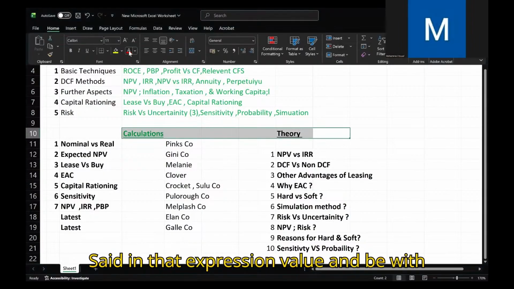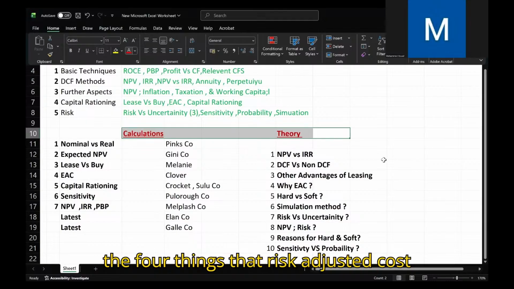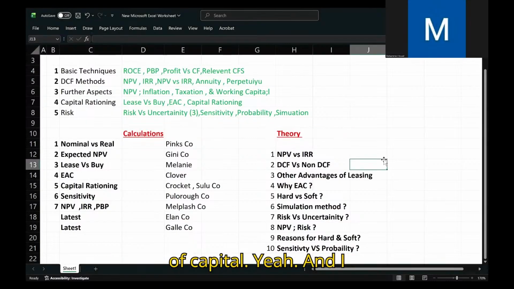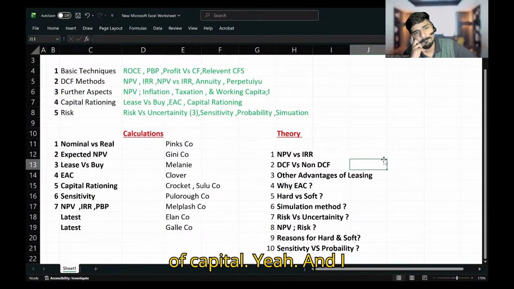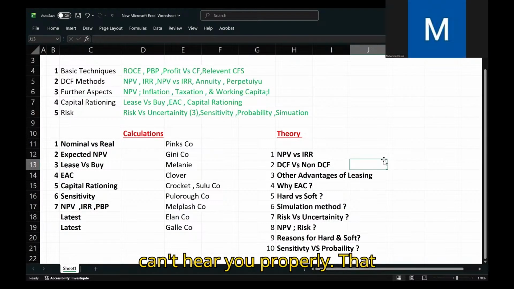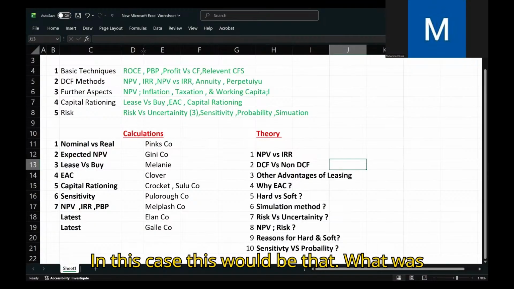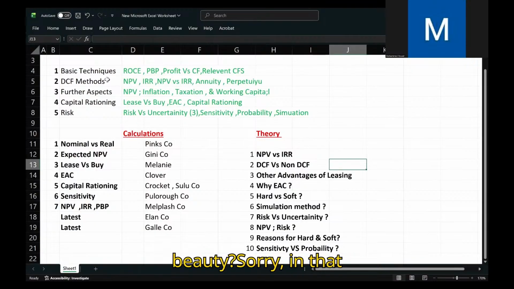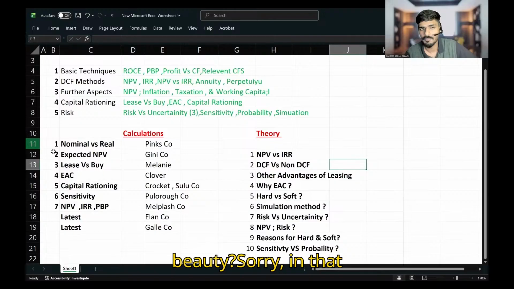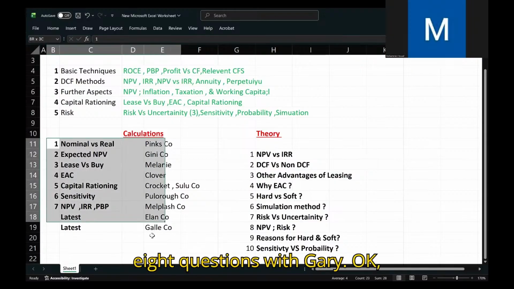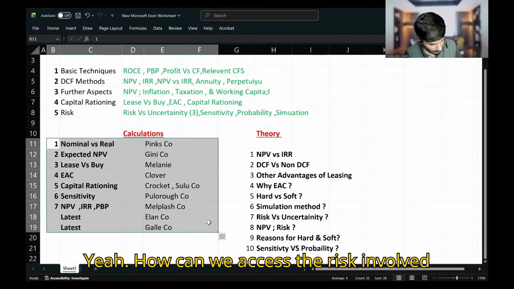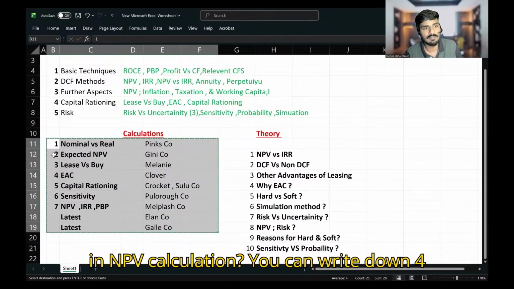Sir, in that eighth question, the four things were risk adjusted cost of capital, risk adjusted payback period. In that eighth question of theory, how can we measure risk in NPV? How can we assess the risk involved in NPV calculation?